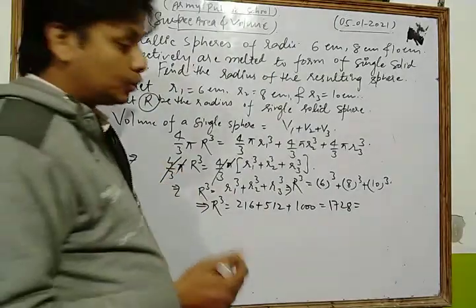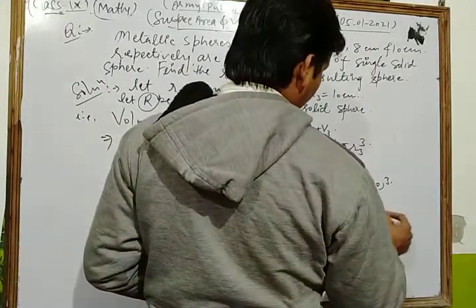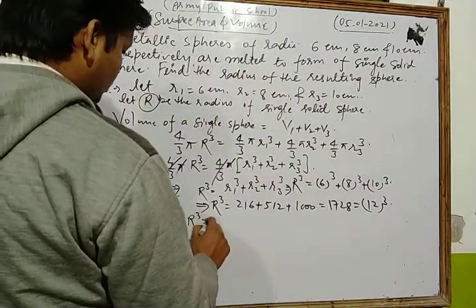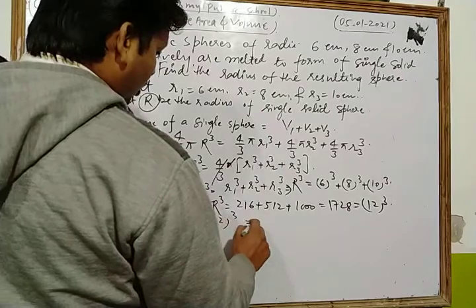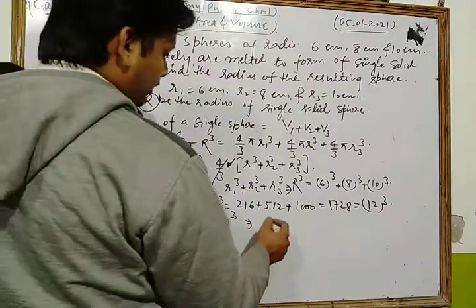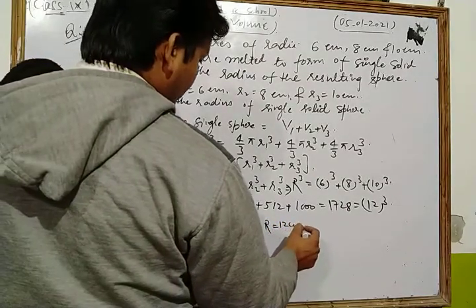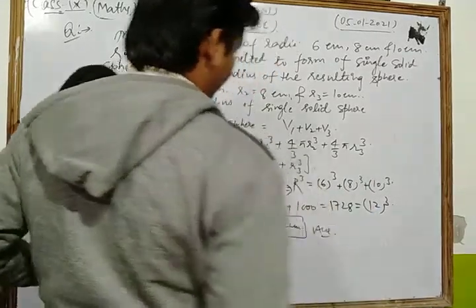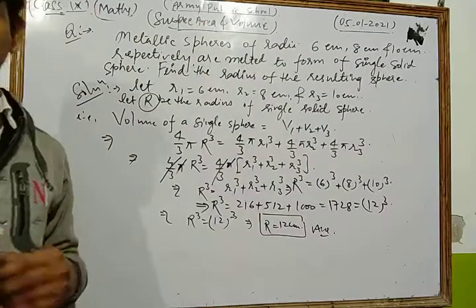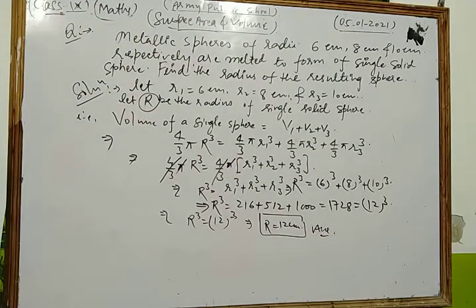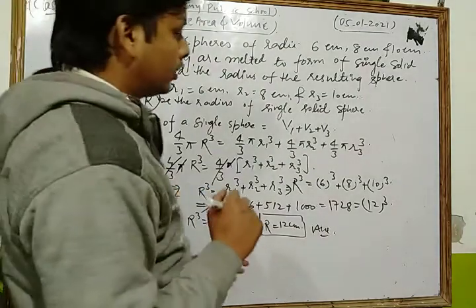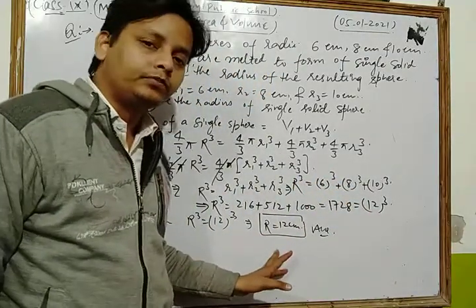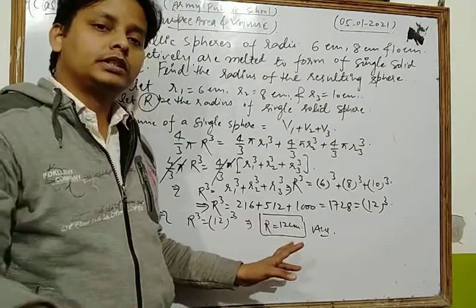This is the cube of what? 12. So here we write 12 cube. That is, we get R cube is equal to 12 cube. Now comparing both sides, we get R is equal to 12 centimeter. Thus, dear students, in this way, the radius of the single solid sphere is 12 centimeter.